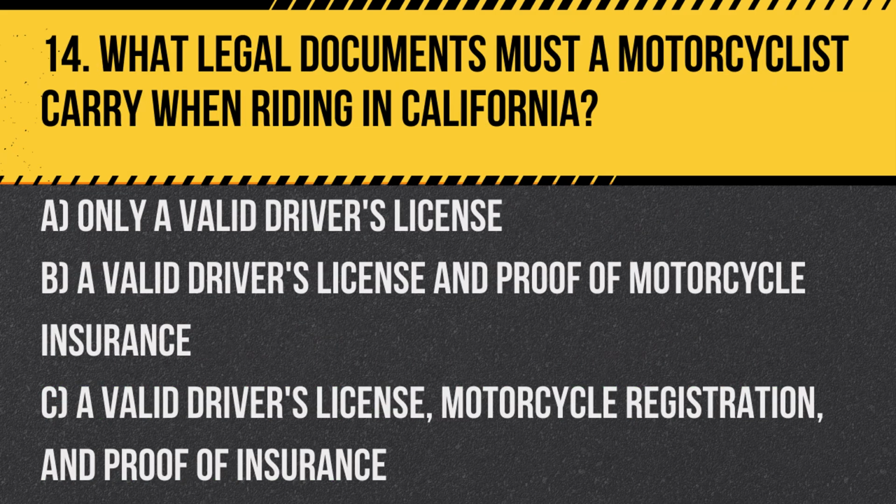Question 14. What legal documents must a motorcyclist carry when riding in California? A. Only a valid driver's license. B. A valid driver's license and proof of motorcycle insurance. C. A valid driver's license, motorcycle registration, and proof of insurance. Answer: C. A valid driver's license, motorcycle registration, and proof of insurance, ensuring compliance with California law.